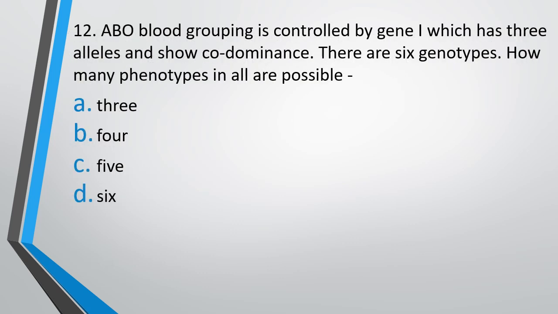Question number 12. ABO blood grouping is controlled by gene I, which has 3 alleles and shows codominance. There are 6 genotypes. How many possible phenotypes are there? 3, 4, 5 or 6? 6 genotypes, how many phenotypes are there? The correct answer is there are 4 phenotypes. And what are the phenotypes? The normal blood groups A, B, AB and O.